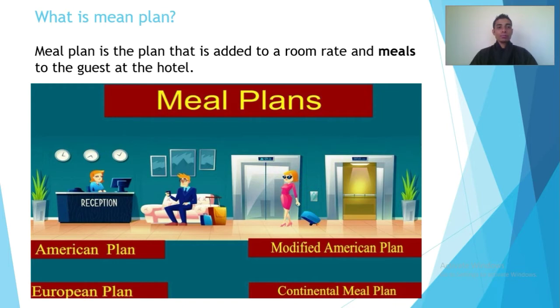Now we have different types of meal plans used in the hotel industry as well as in the tourism industry. We have American plan, European plan, modified American plan and continental meal plan. Meal plans are very important in the hospitality and tourism industries, because both industries deal with guests with particular meal plans whenever they book in the hotel. So now let me explain briefly about each plan.